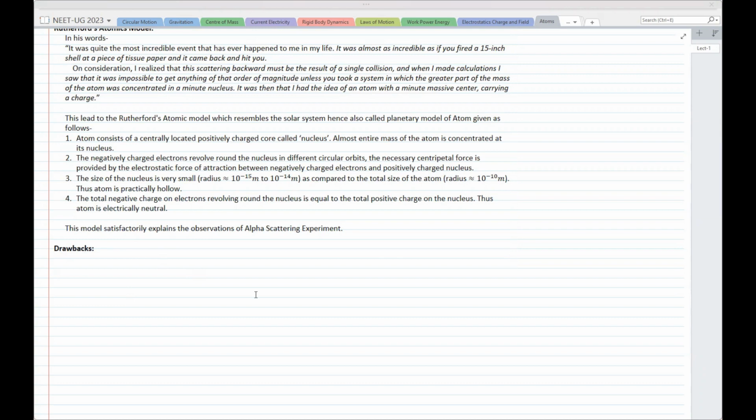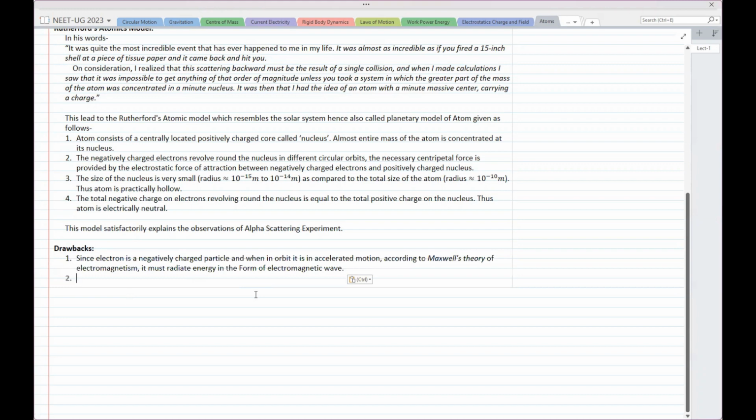The biggest drawback here is that since the electron is a negatively charged particle, and when in orbit it is in accelerated motion. According to Maxwell's theory of electromagnetism, it must radiate energy in the form of electromagnetic wave.